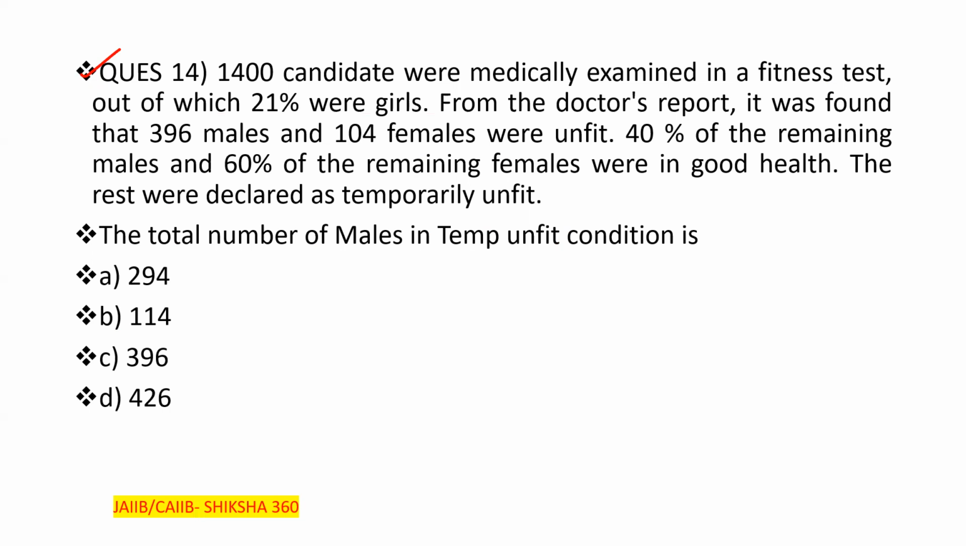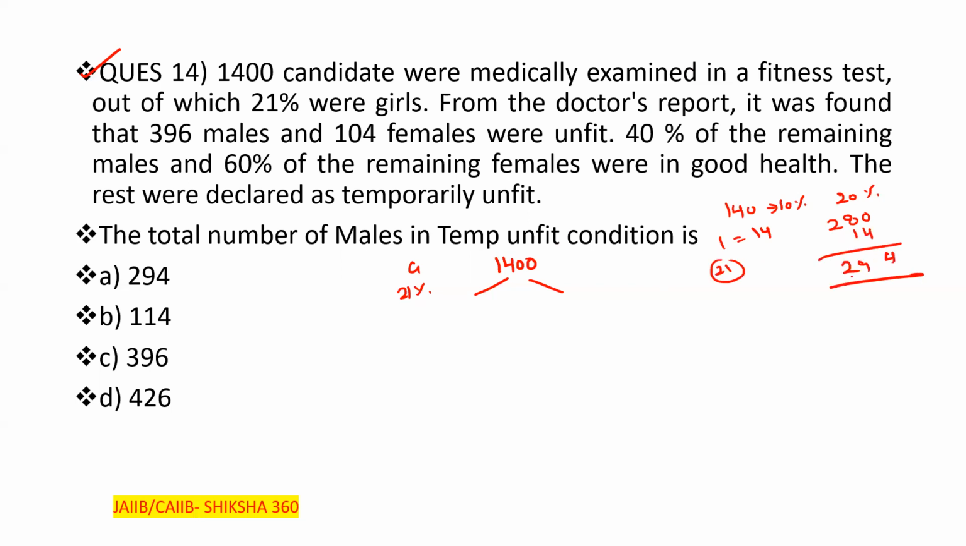So further, what will happen? I will write here total students, that is 1400. Out of which 21% were girls. Clear? If 21% were girls, the rest were boys. So 21% of 1400: 140 is 10%, 20% is 280, 1% is 14. So we add 1% also. Total 21% is 280 plus 14, that is 294. Clear? So there are 294 girls here.